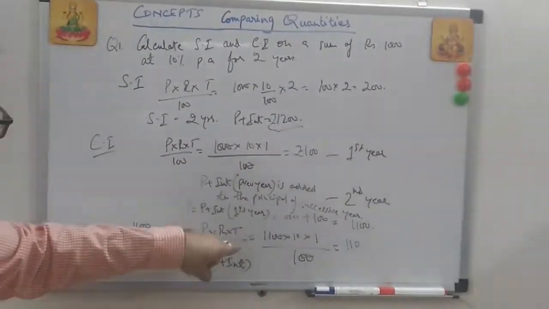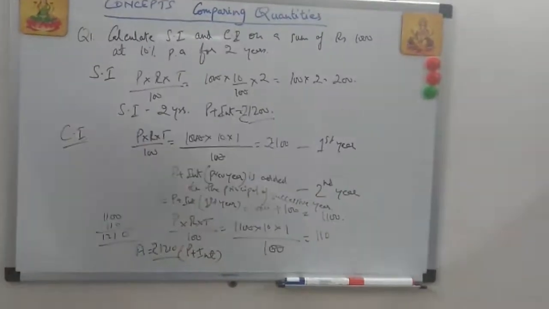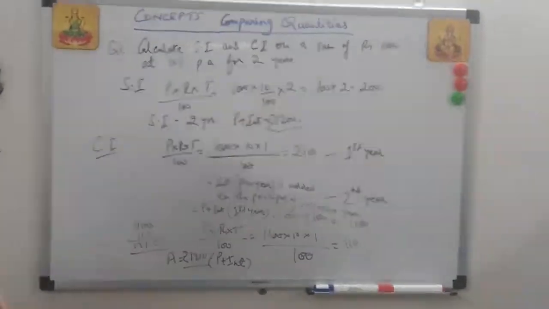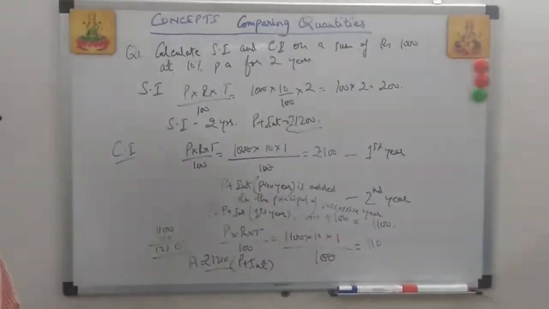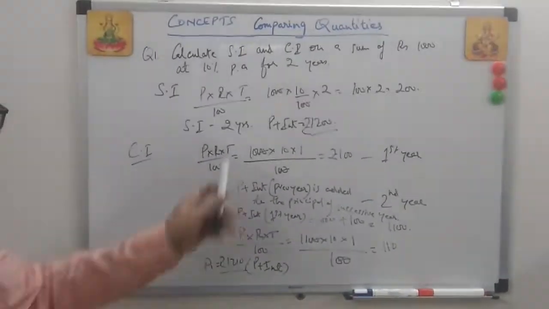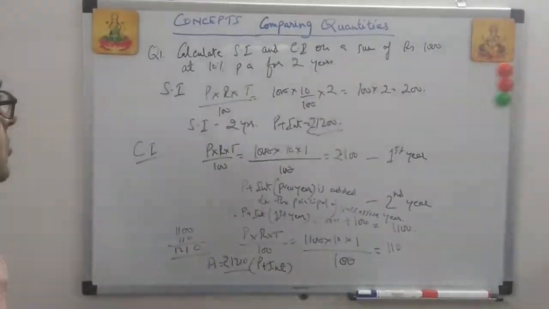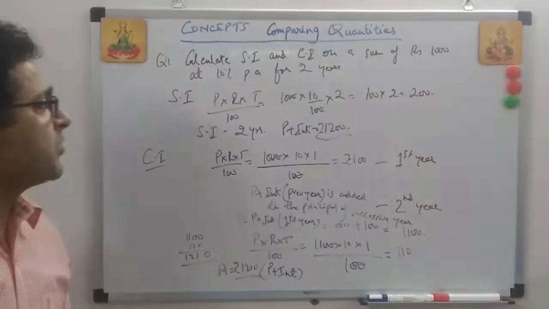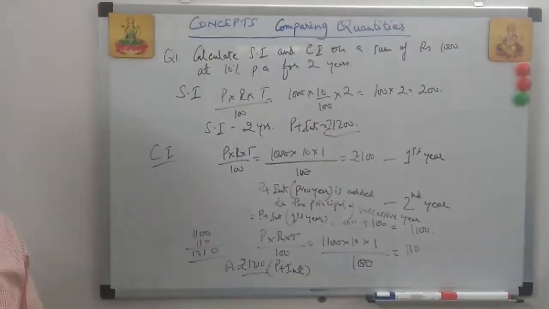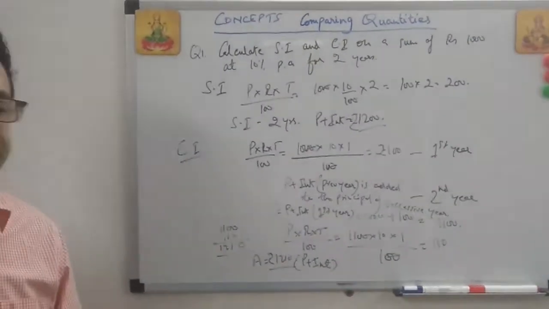Because in each successive year, the principal is getting added by the interest of the previous year. So we understood from this question the concept, and also how in 2 years compound interest is higher than the simple interest in the same time.